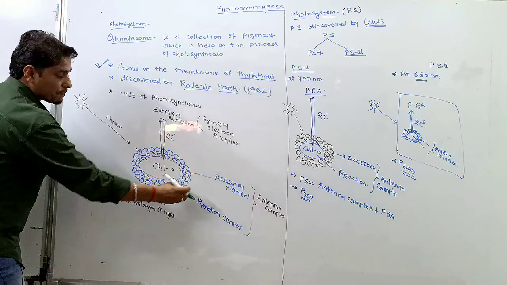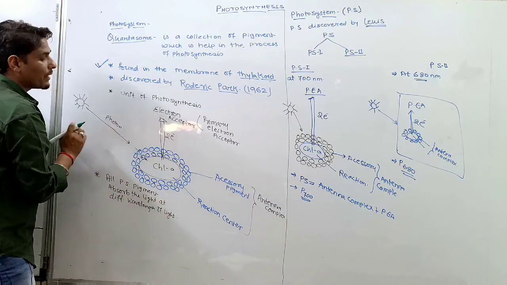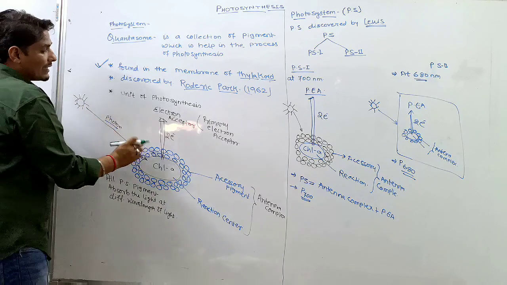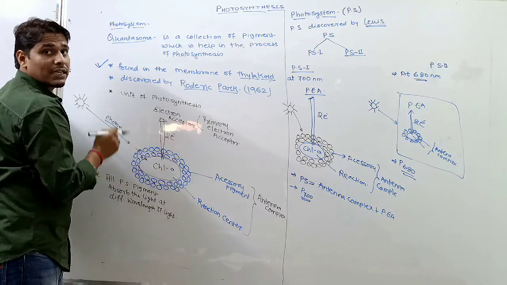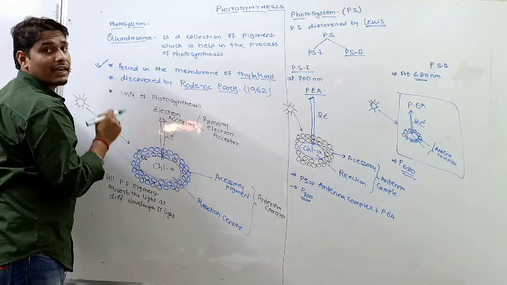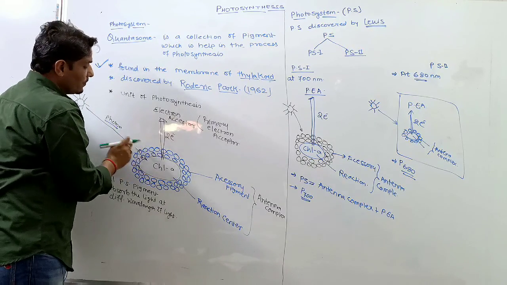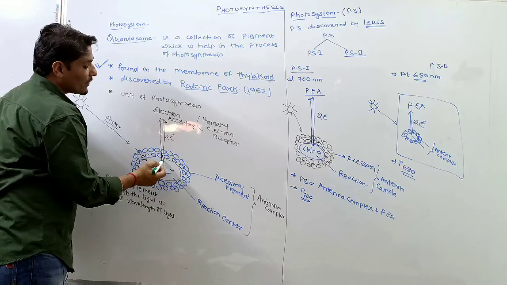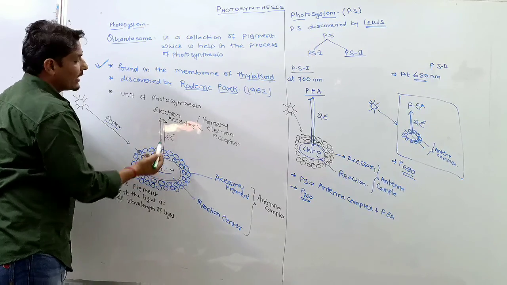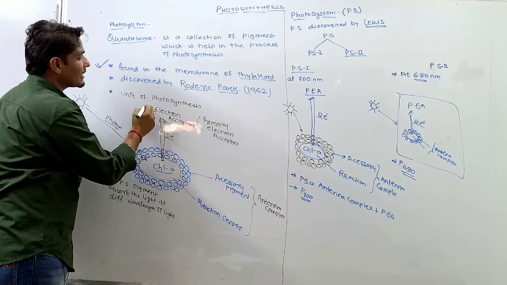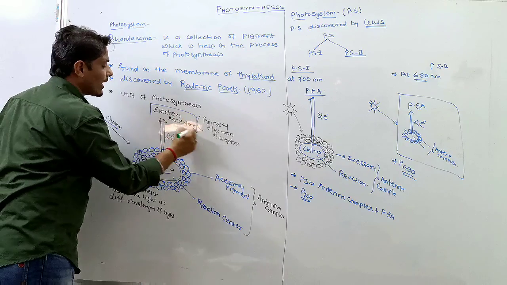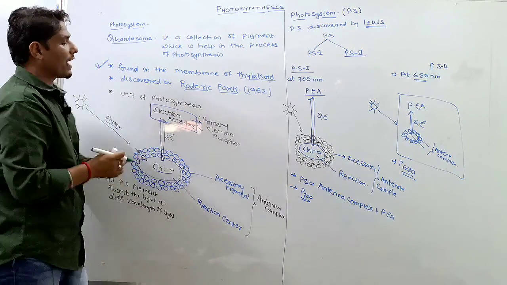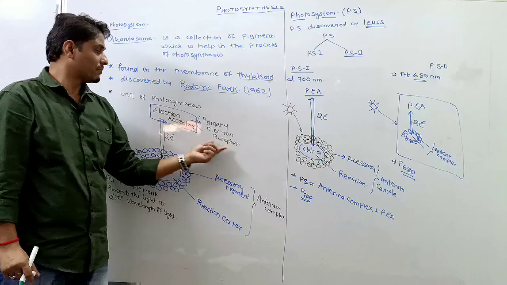When this complex of pigments absorbs light in the form of photons at different wavelengths, the light reaches the main pigment, chlorophyll A, and the electron of chlorophyll A gets excited and is accepted by the electron acceptor, which is the primary electron acceptor.